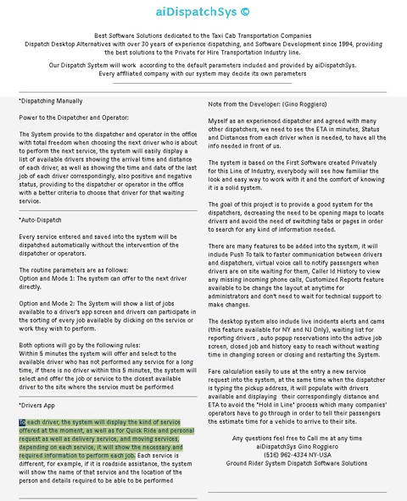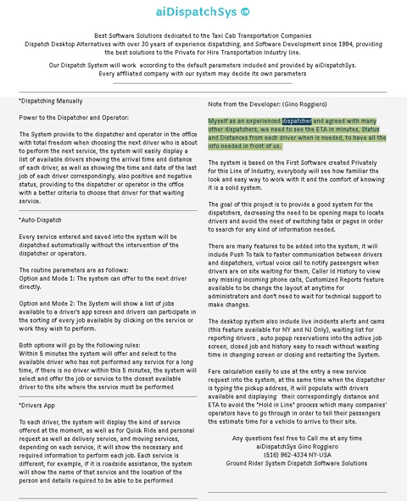Driver's app. To each driver, the system will display the kind of service offered at the moment, such as quick ride and personal request, as well as delivery service and moving services. Depending on each service, it will show the necessary and required information to perform each job. Each service is different. For example, if it is roadside assistance, the system will show the name of that service, the location of the person, and details required to be able to perform it.